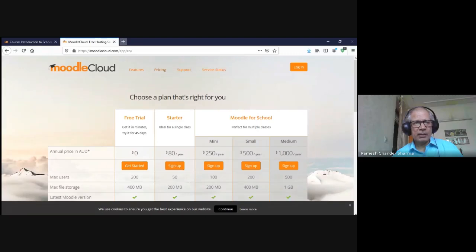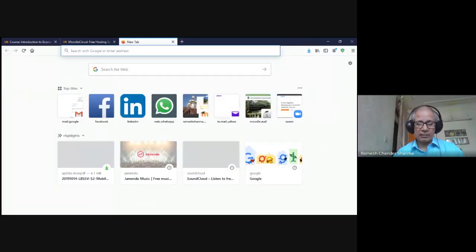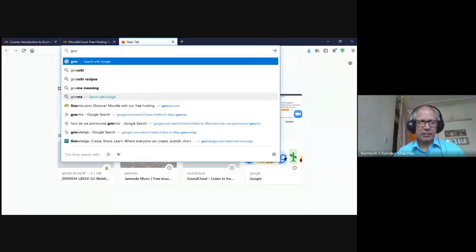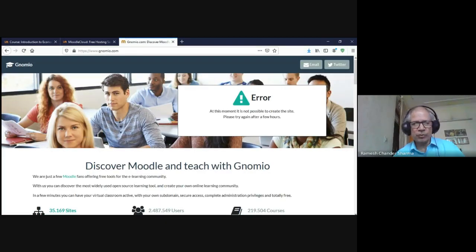Another one, which personally I don't prefer, but it is an alternative because many people go with it, is Genomio. You can create your free version of Moodle on this also. The plus point is that it allows us to upload around 2 GB or 20 GB of data. Although data is not an issue at all, on my site I never upload the data.